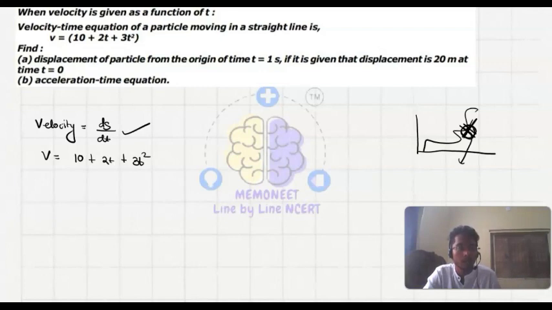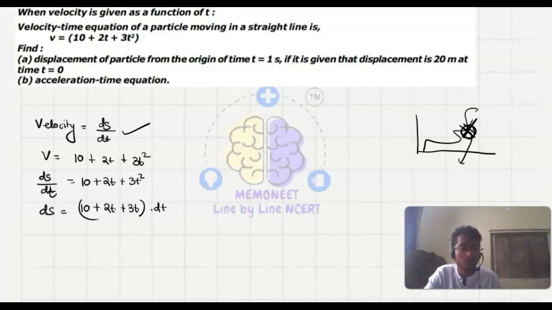We know that velocity is equal to ds upon dt. So ds upon dt is equal to 10 plus 2t plus 3t square, so ds is equal to (10 plus 2t plus 3t square) dt. To find the displacement, we will integrate.